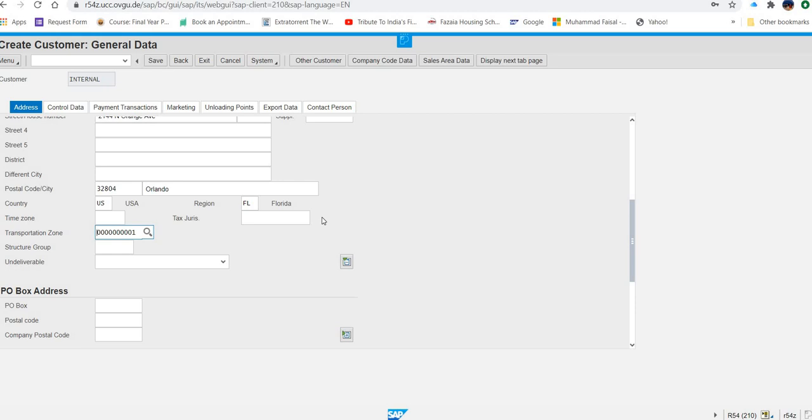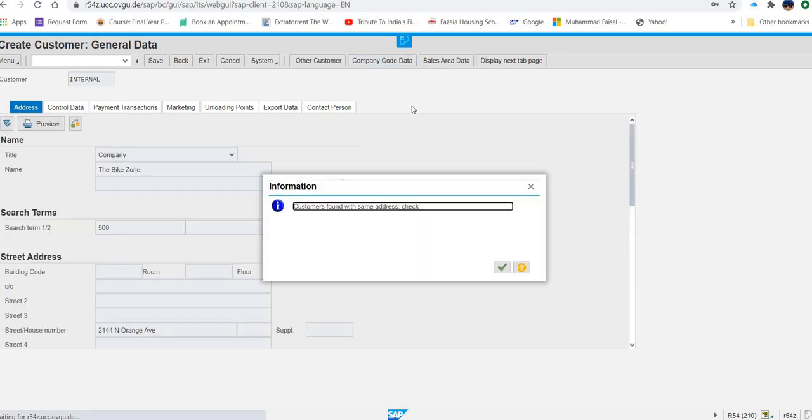So once you select the region east in the transportation zone, what next are you going to do? Now you are required to click on company code data. Now where is the company code data? You can see here. This is the company code data. So you click on this company code data and you will receive this message, customer found with same address. Now this message maybe you will receive or you may not receive. But if you receive this, no need to worry. Why?